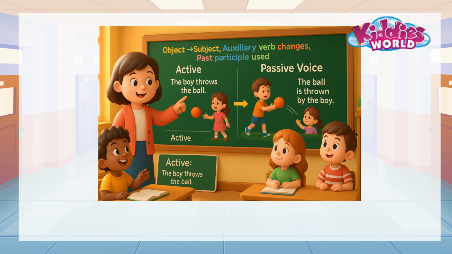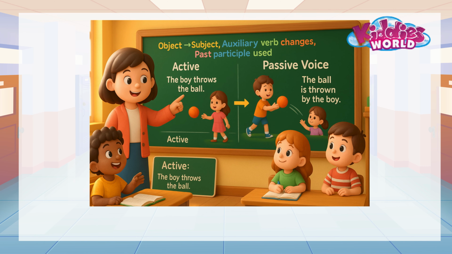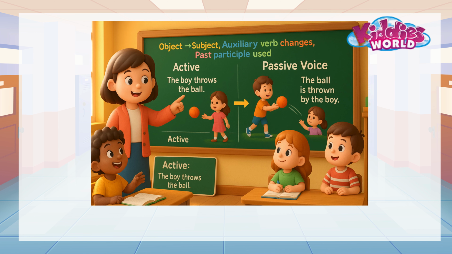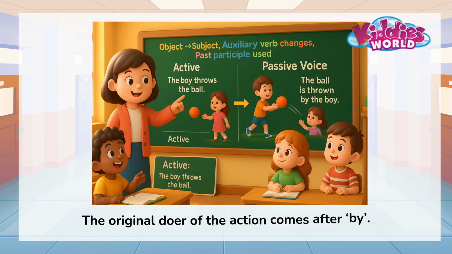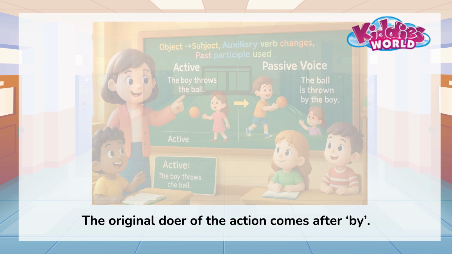As you can see, in each question, the object in the active voice becomes the subject in the passive voice, the auxiliary verb changes to match the tense, and the past participle form of the main verb is used. The original doer of the action comes after by.